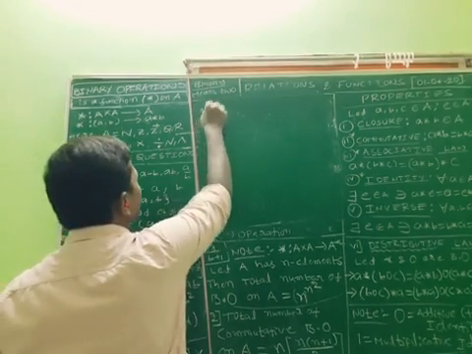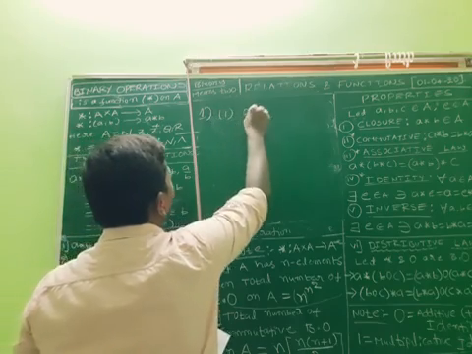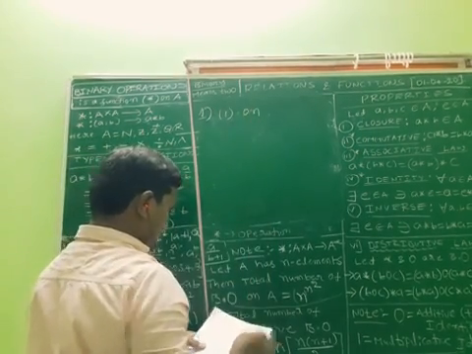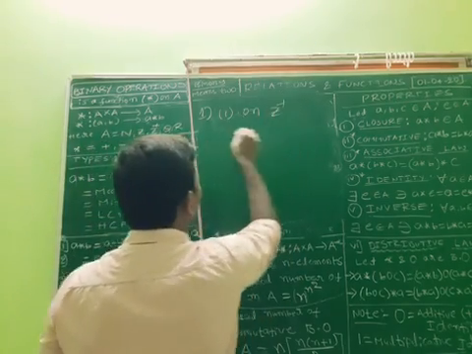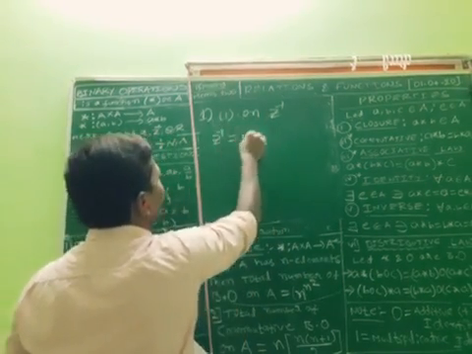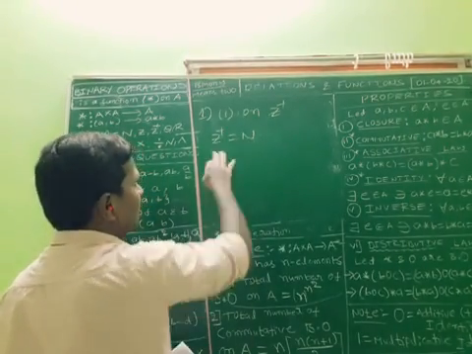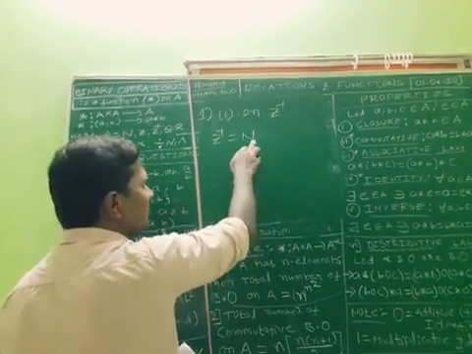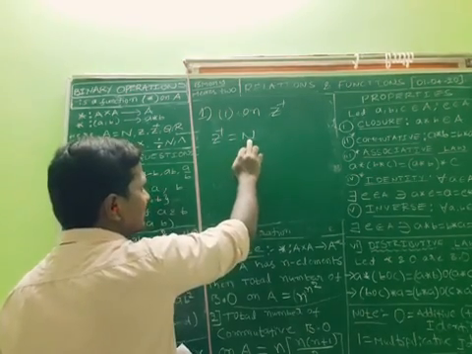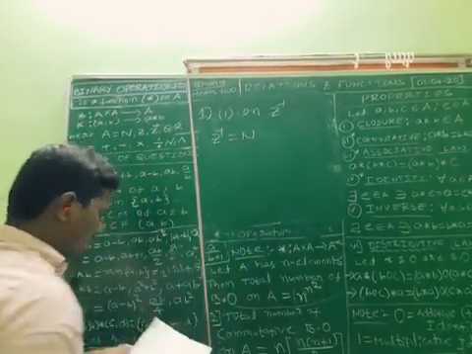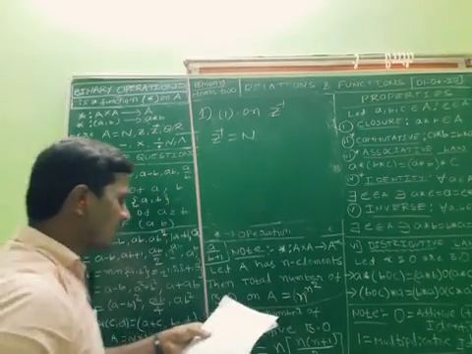First question, first subdivision. Z plus is nothing but natural numbers. Z plus means positive integers, always natural numbers. Remember that: not negative, natural numbers. Indirectly they asked for natural numbers.